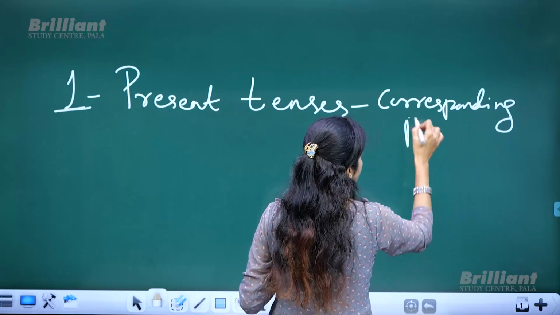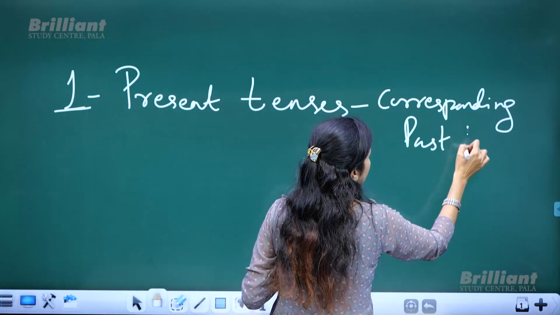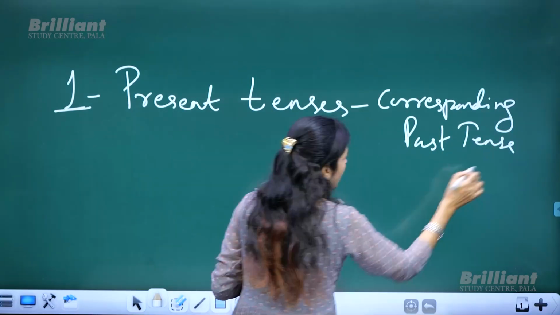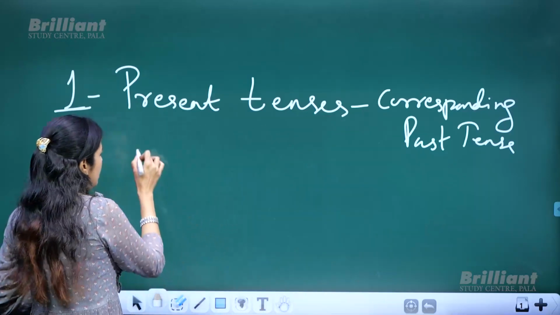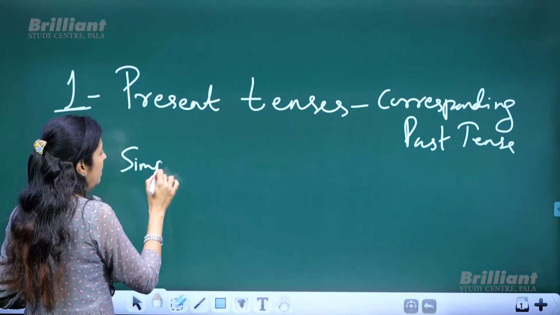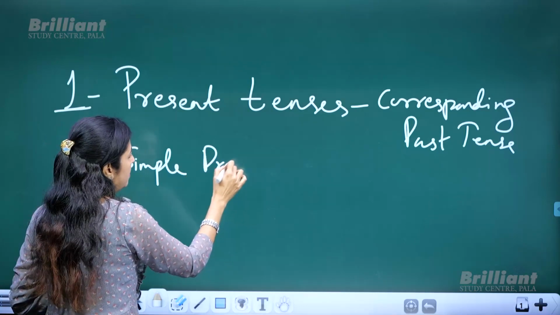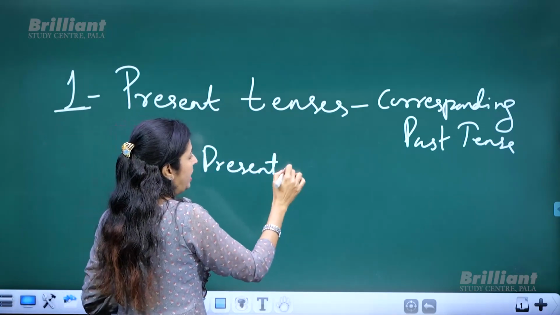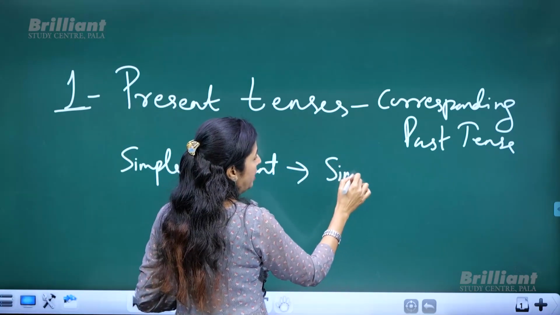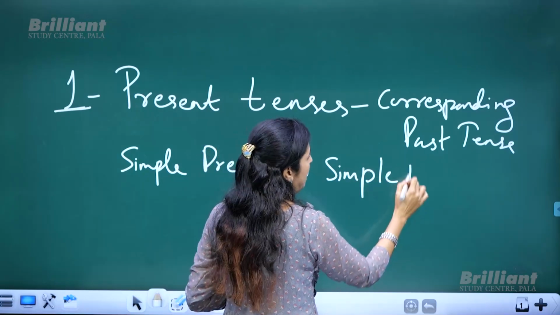Corresponding past tense means what? I'll tell you that. One example is simple present tense changes to corresponding past tense, which means simple past tense.